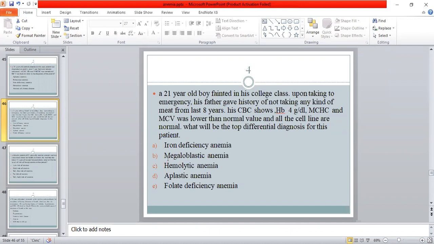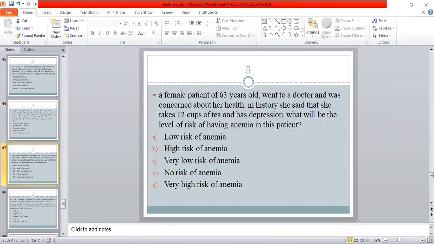What will be the top differential diagnosis for this patient? Iron deficiency anemia, megaloblastic anemia, hemolytic anemia, aplastic anemia, or folate deficiency anemia. A is the right answer, iron deficiency anemia.